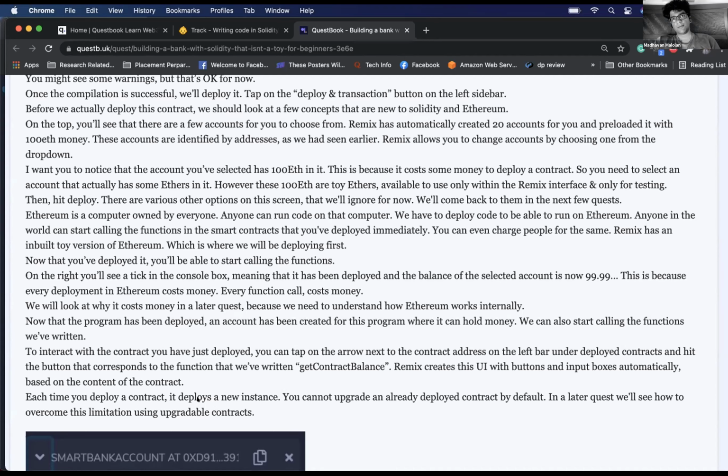Oh, no, no. You can, but let me give you an example. Let's say you've written a program and deployed the smart contract. Ruchil has deposited 100 ethers there. Subhash has deposited 100 ethers. And Subhash wants to transfer 10 ether to Harsha.